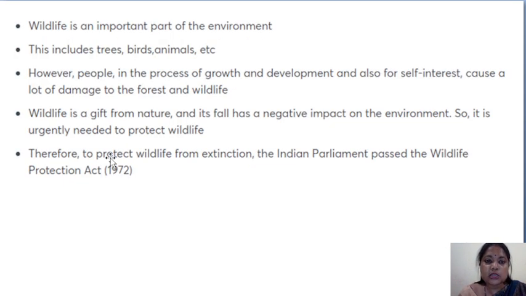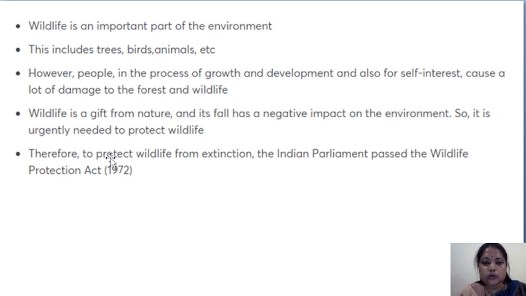Wildlife is an important part of the environment, as you know, for the balancing of the ecosystem and for the sustenance of nature. We can say for the flow of energy, any kind of ecological function or structure, wildlife is an important part of the environment. This includes trees, birds, animals, everything.